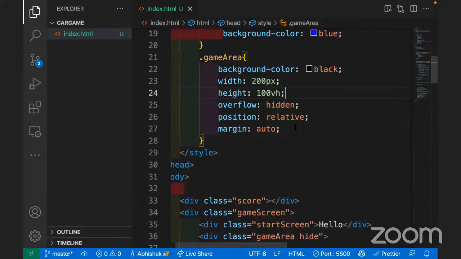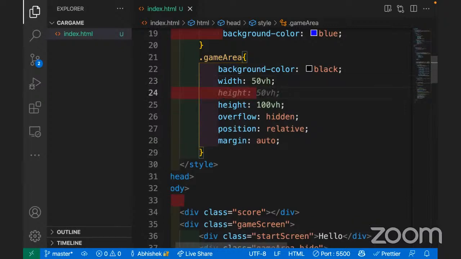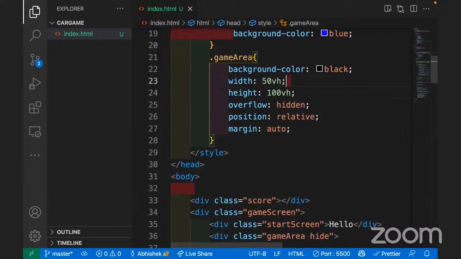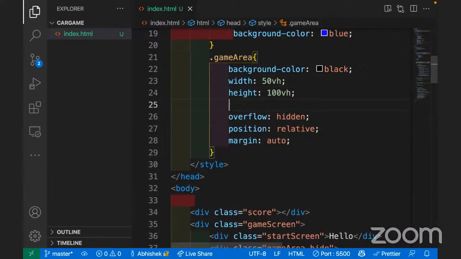Okay, one second. Let me add a few more things just to sort it out. In the width section, instead of pixels, let's go for VH only. So let's go with the VH. And then width and height is okay. We have to try it here because CSS sometimes we don't remember it. You have to try a few things.